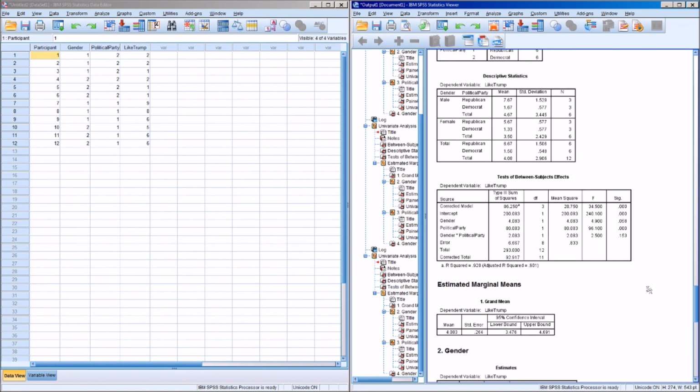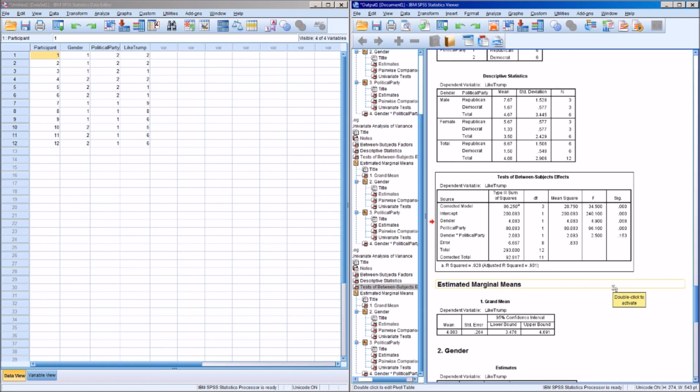Never mind. Don't worry about it. Don't worry about Bonferroni correcting, I guess. I'll have to read up a little bit more about that. But essentially, you get the idea.